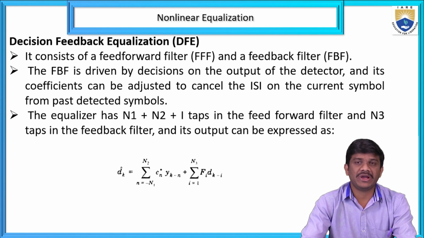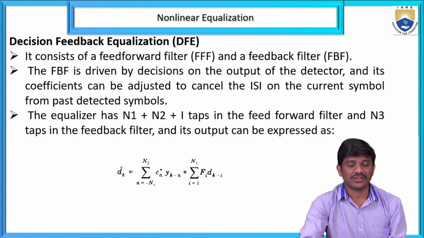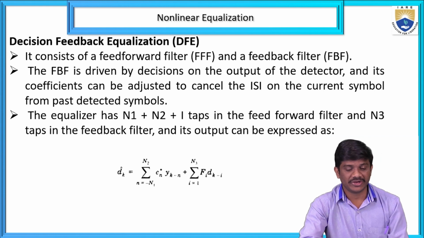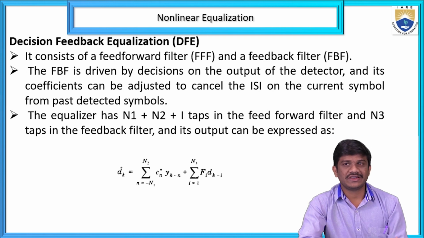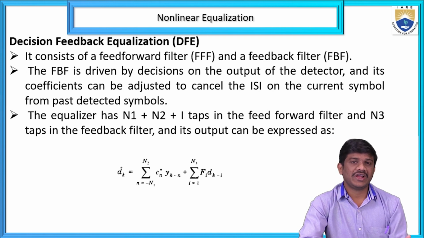The feedback filter takes a decision on the output of the detector, and its coefficients can be adjusted to cancel the inter-symbol interference on the current symbol, also using the past detected symbols. So it is based on two things: the current symbol, and the past detected symbols. Based on these two, we can adjust it to cancel the inter-symbol interference. The equalizer has N1 plus N2 plus 1 taps in the feed forward filter, and another N3 taps in the feedback filter.